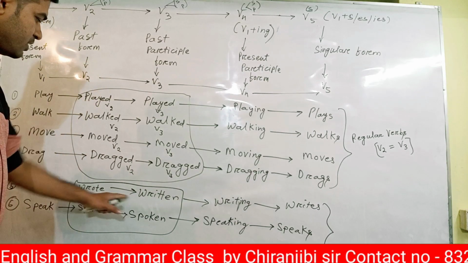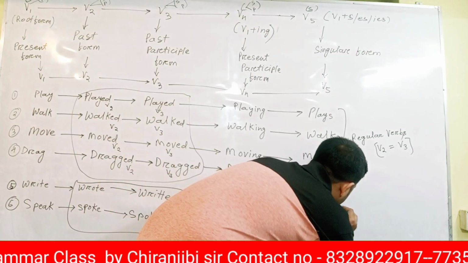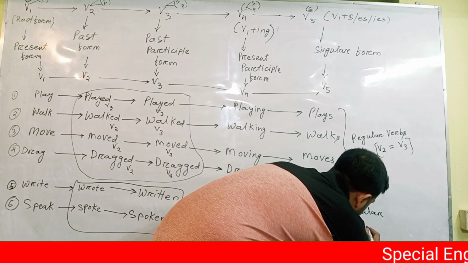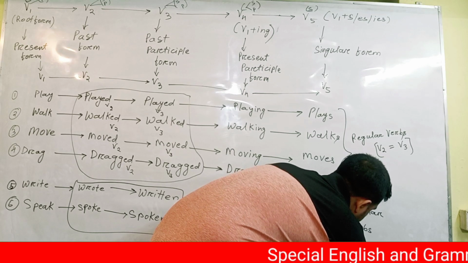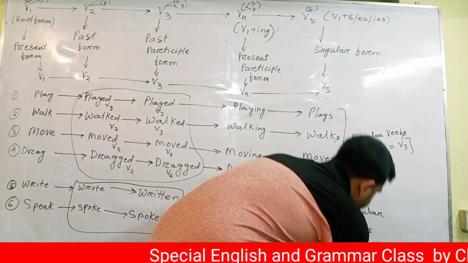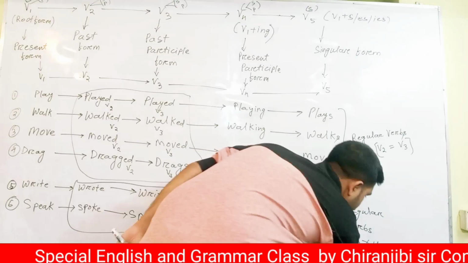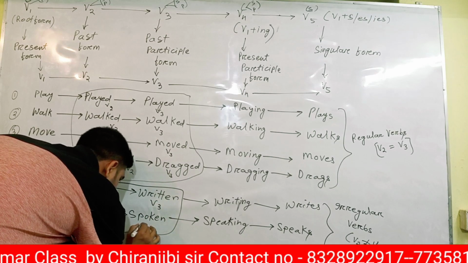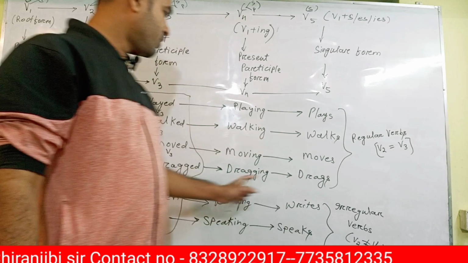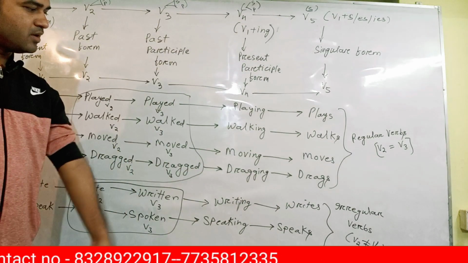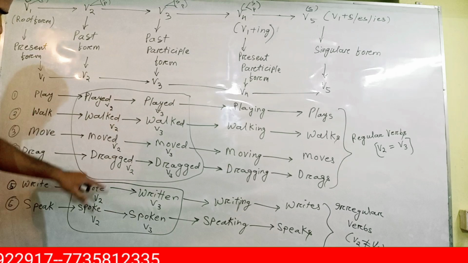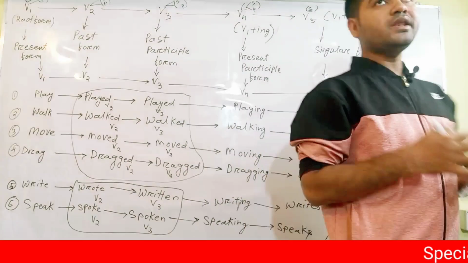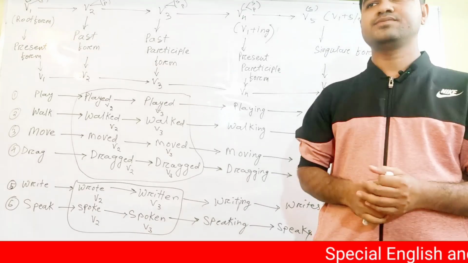But here V2 and V3 are not the same, so these are irregular verbs. V2 is not equal to V3. V4 is equal, doesn't matter, but V2 and V3 are not equal. So these are irregular verbs, and those are regular verbs.